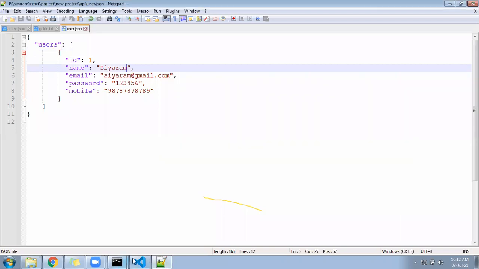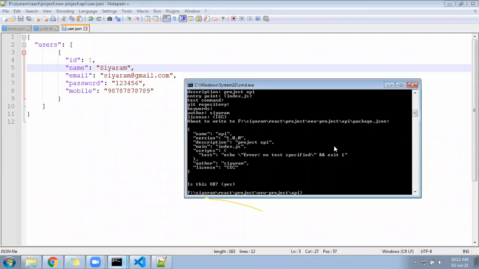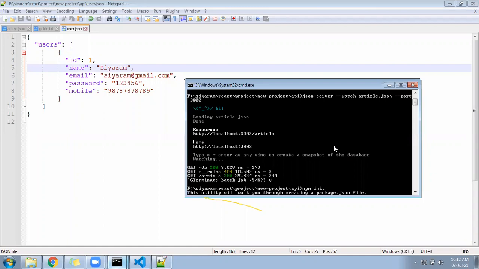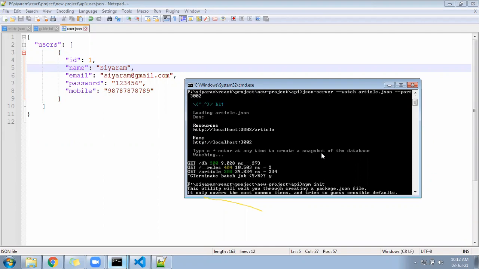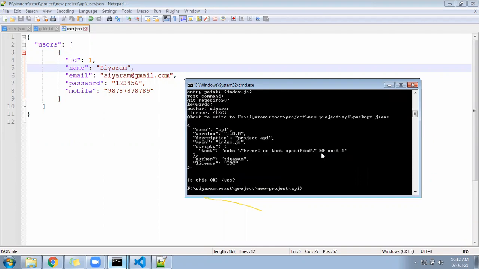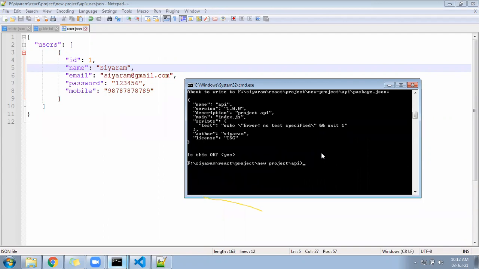The command you remember, what was the command? The command was to run this file as JSON-server, right? With some particular port number, and it was which file? The user article.json file. You can keep user.json file.